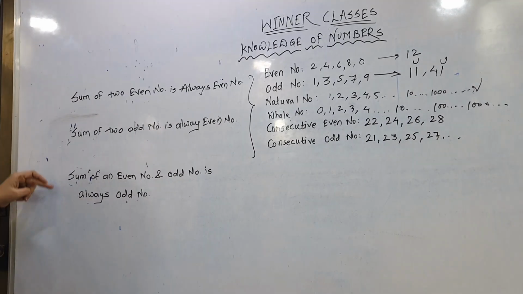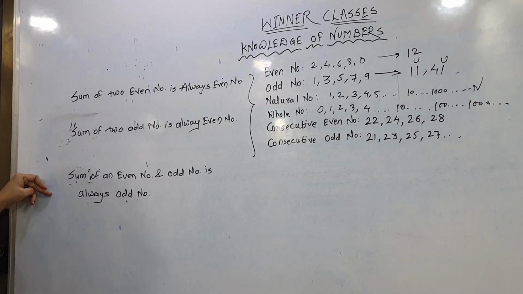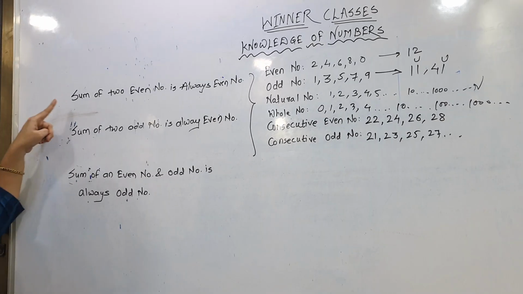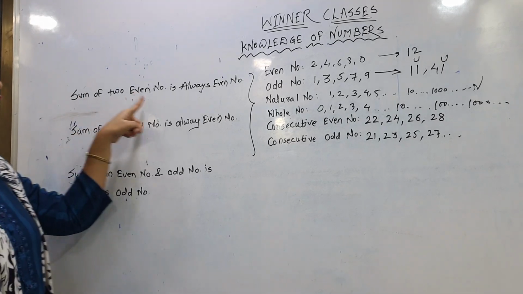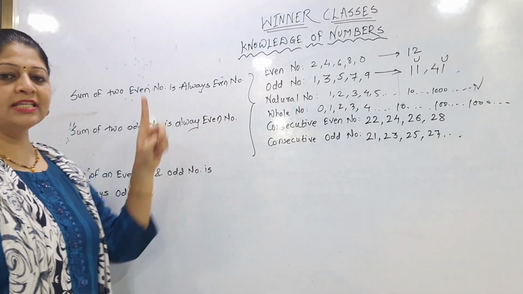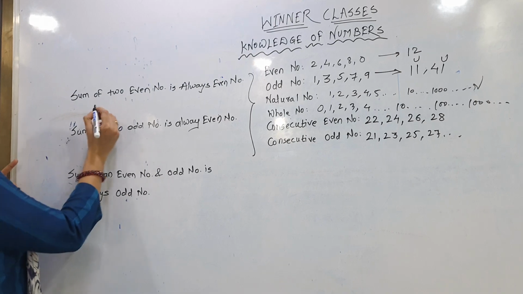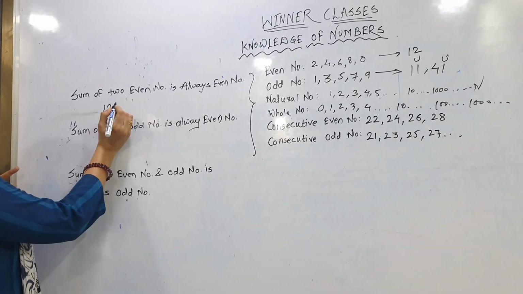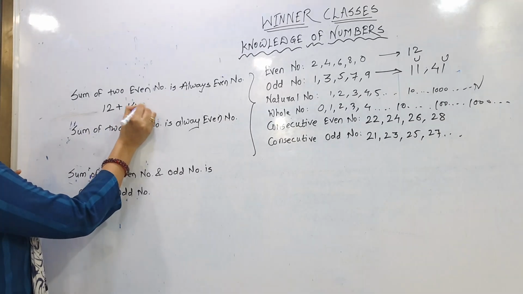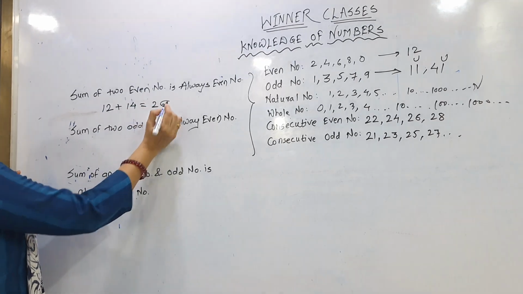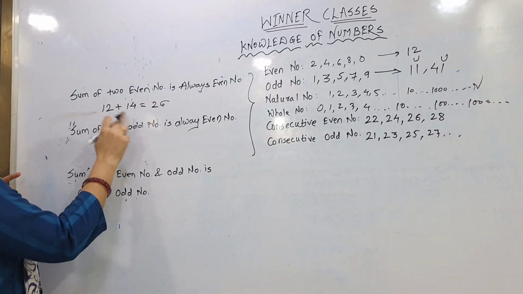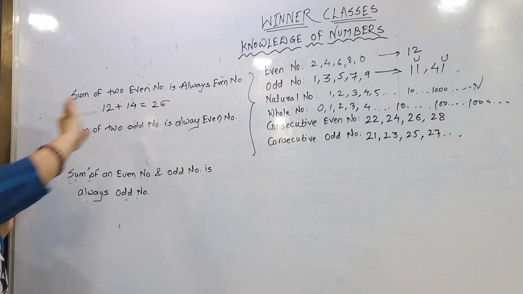These 3 points are most important when we solve these questions. The first one: the sum of two even numbers is always even. For example, 12 is one even number and the second, suppose, 14. So the answer is 26. Got it? Means the sum of two even numbers is always an even number.